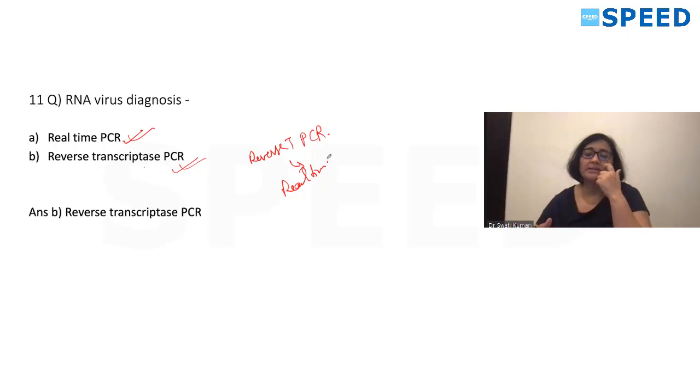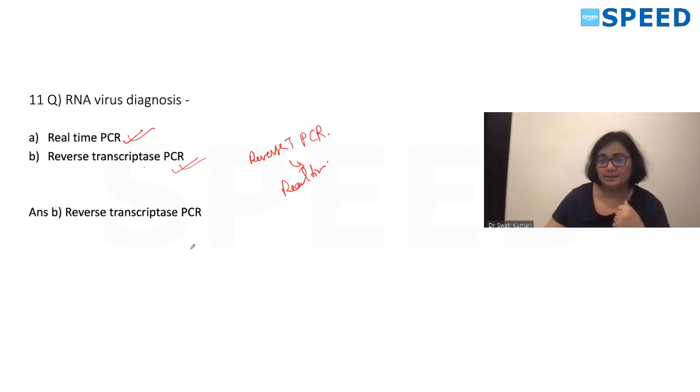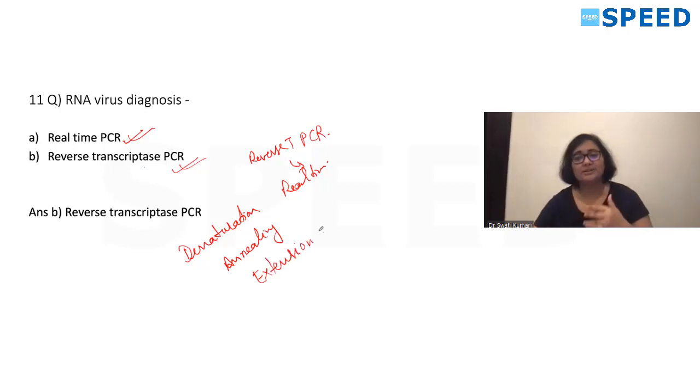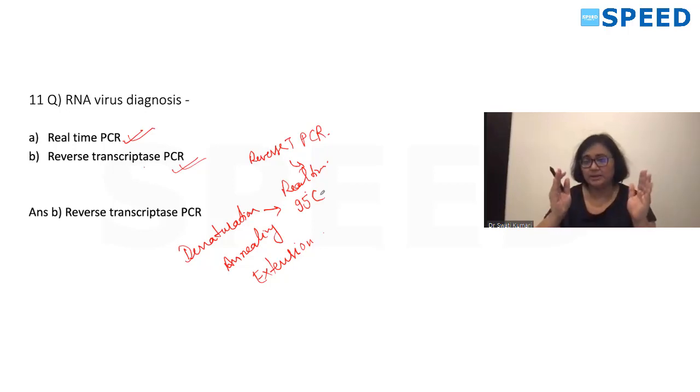Okay. Reverse transcriptase PCR is for your RNA virus. See the process, the steps in PCR, 3 steps are there. Denaturation, annealing, and extension. These are the 3 steps for PCR. Denaturation we do around 95 degrees centigrade. What do we do in denaturation? DNA we know is double stranded. We separate it by denaturating and make it single stranded.